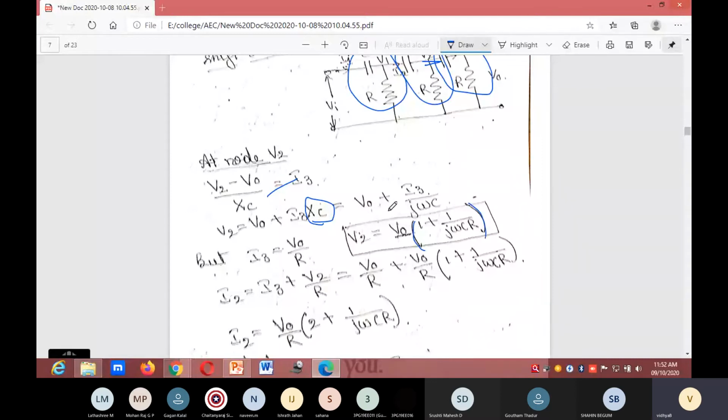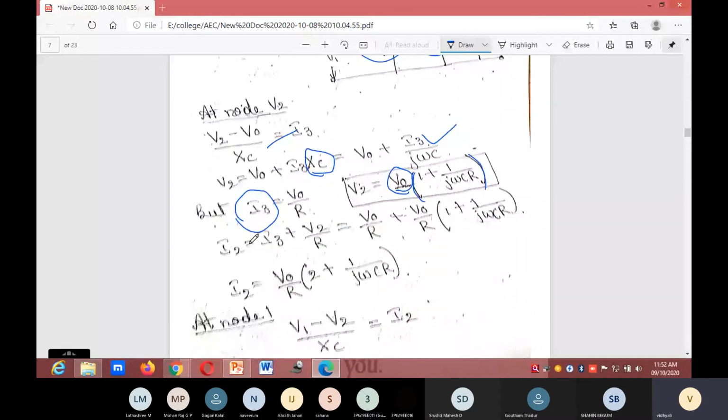Substitute the value of I3 and take out V0 common, so you'll get 1 plus 1 divided by j omega CR.